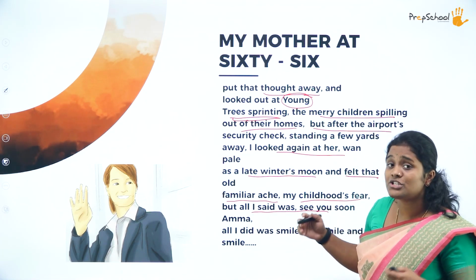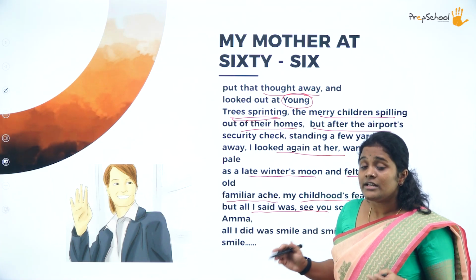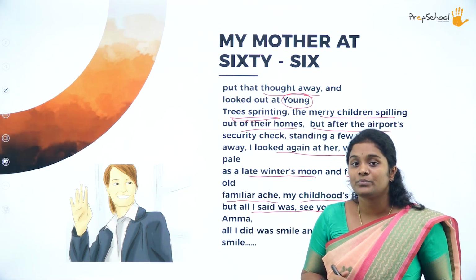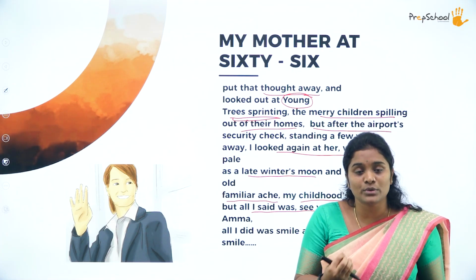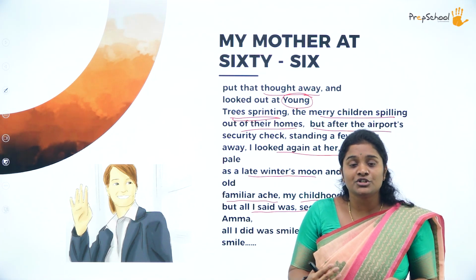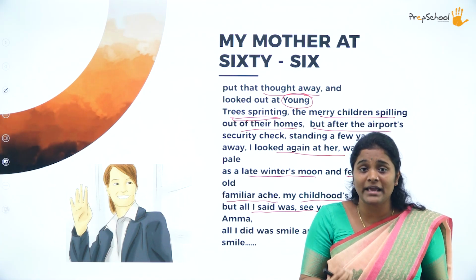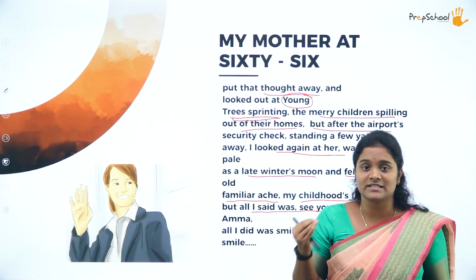But then this time, as she is all grown up, what does she tell herself? She tells herself, it's okay. And then she tells her mother, all right, I'll see you soon, Amma. With that hope, or the wish to see her mother again, she says, I will see you again, Amma. And all that she does is, now she's a grown-up woman, she won't sit there and cry for her mother. With a smile concealing a lot of her pain, a heavy heart, all that she does is smile, smile, and smile.